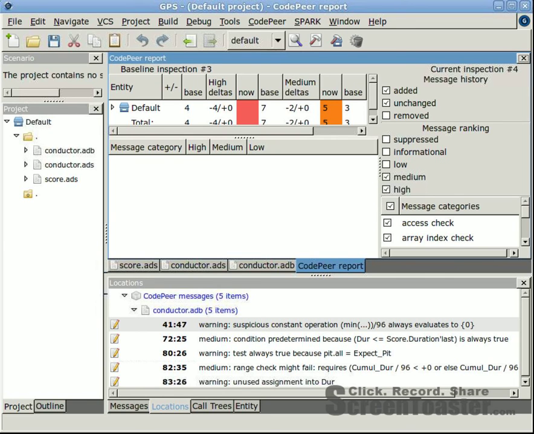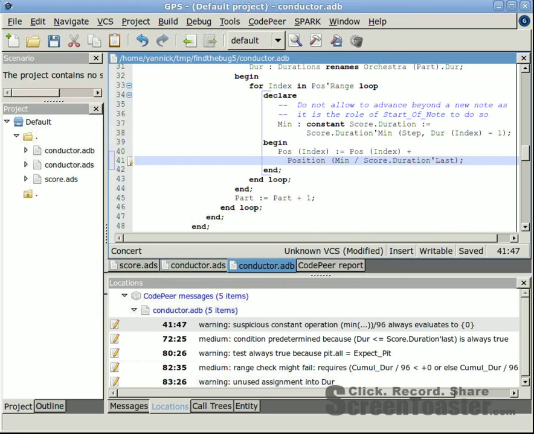So let's turn to medium warnings. The first one, here, reports a suspicious constant operation. This is an operation which always computes the same value, although its operands are not constants, which is a nutty combination. For example, CodePeer issues such a warning on an expression that computes a value modulo 1, because the result of a modulo 1 is always 0.